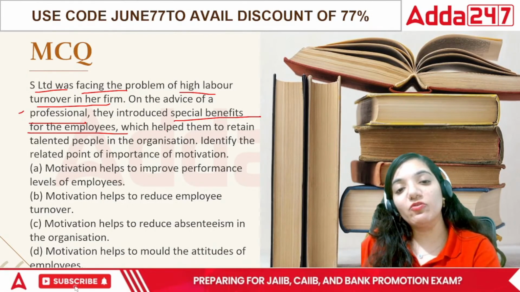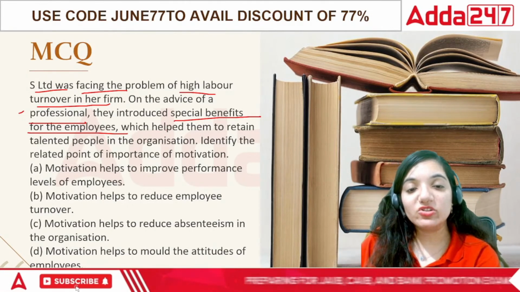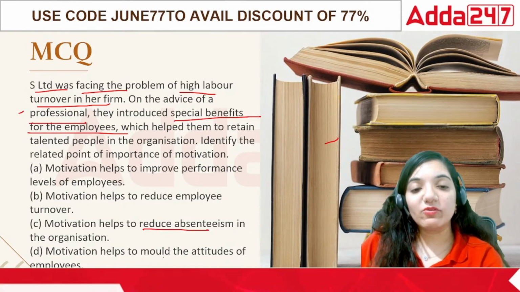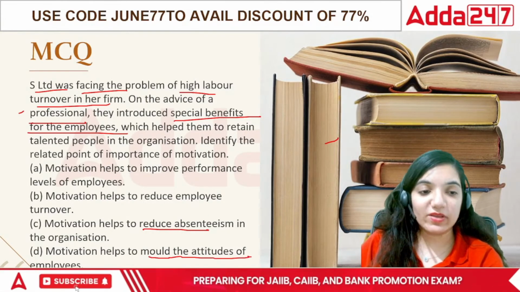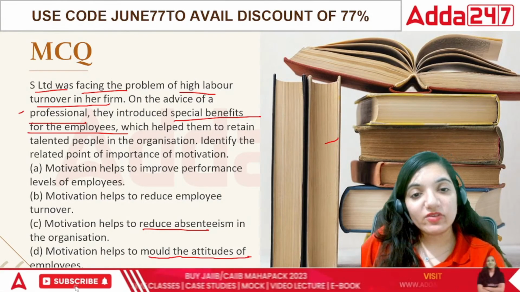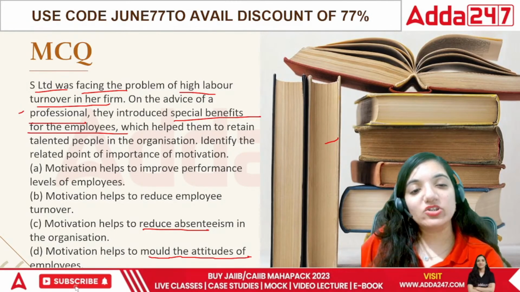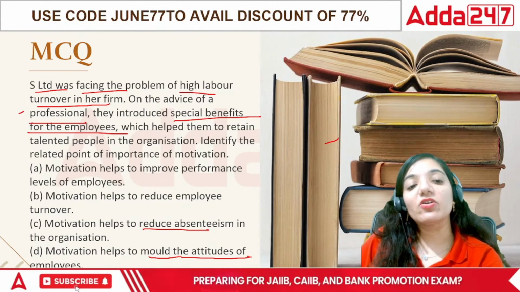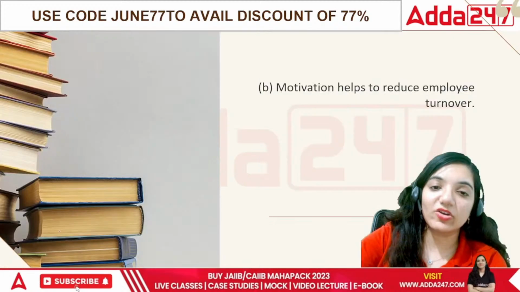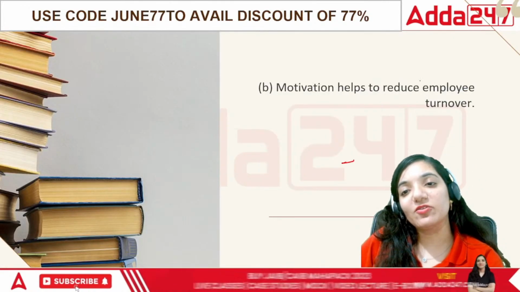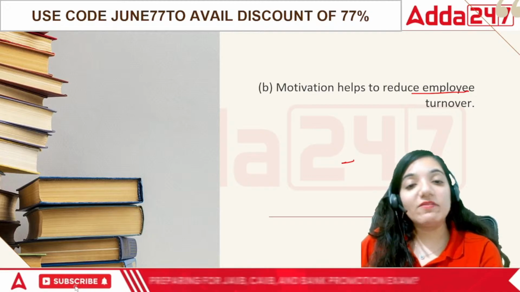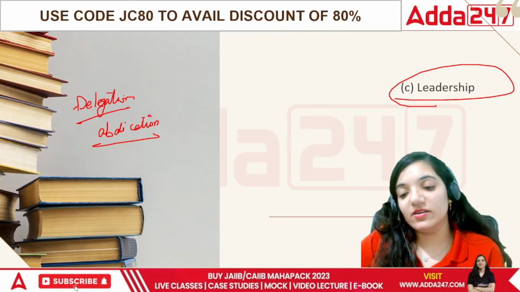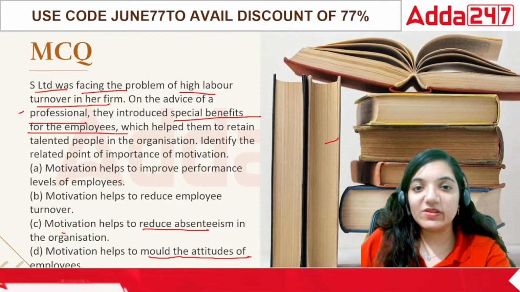Motivation helps to improve performance. Motivation helps to reduce the employee turnover. Motivation helps to reduce the absenteeism, or motivation helps to mold the attitudes of the employees. How does it help? In terms of motivation, since we are trying to reduce the labor turnover, so that people are not leaving the organization, I think in this case, it is going to be motivation helps to reduce employee turnover. When you motivate people that whatever they need we'll give them, that part is covered here, right? Okay, so that is what they specify in this area.